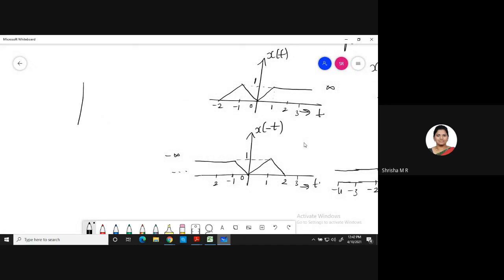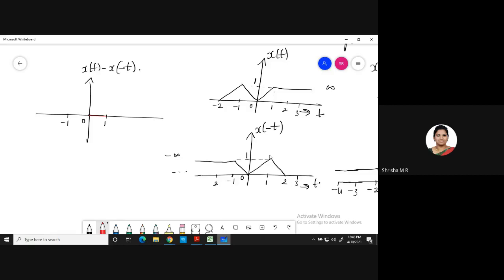So I will write here. So I have x of t minus x of minus t. So at time instant 0, t is 0, what you have? 0 minus 0, it is 0 only. And at 1, 1 minus 1, it is 0. Okay, so the signal will be 0. Next, at 1 to 2, what happens?